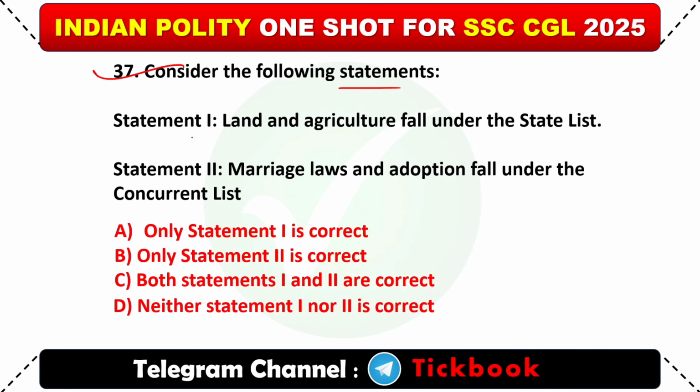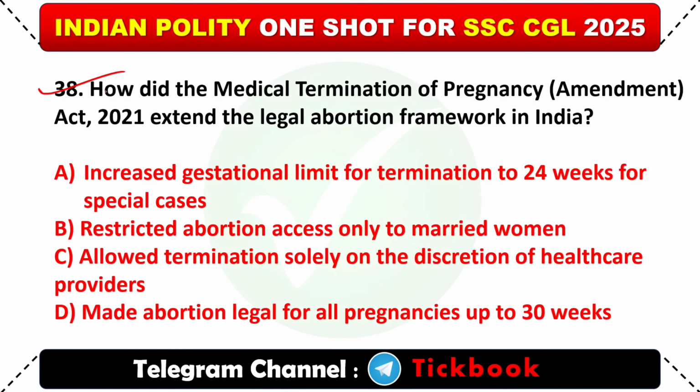37. Consider the following statements. Statement 1. Land and agriculture fall under the state list. 2. Marriage laws and adoption fall under the concurrent list. Option number C. Both statements 1 and 2 are correct. 38. How did the Medical Termination of Pregnancy Amendment Act 2021 extend the legal abortion framework in India? Option number A. Increased gestational limit for termination to 24 weeks for special cases.